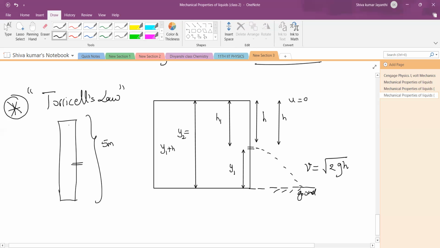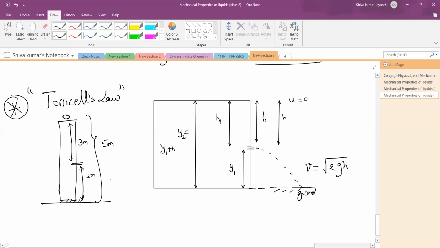The depth of this hole from the bottle cap is 3 meters, and this hole from the bottom of your bottle is 2 meters.